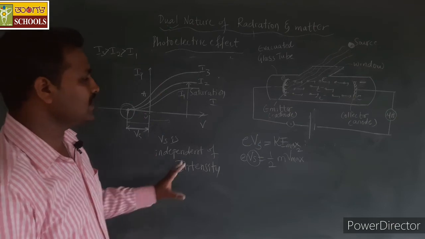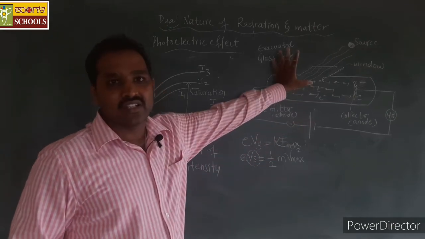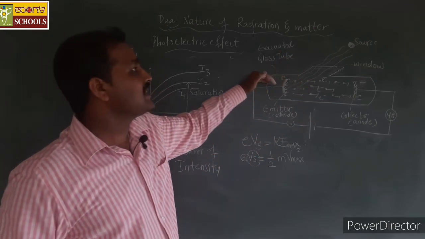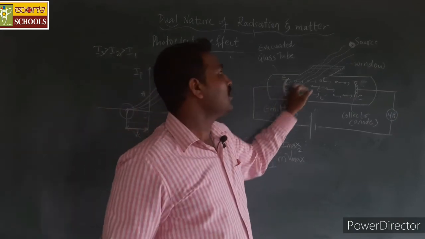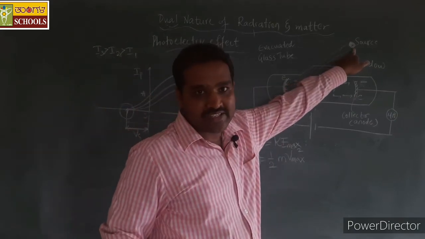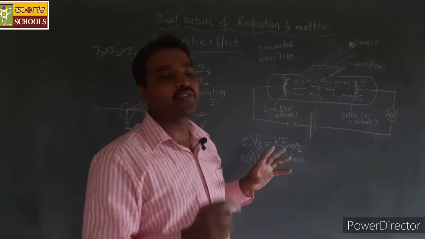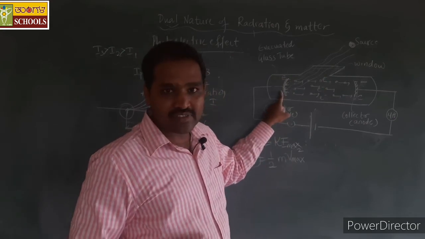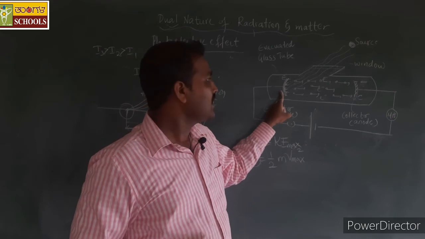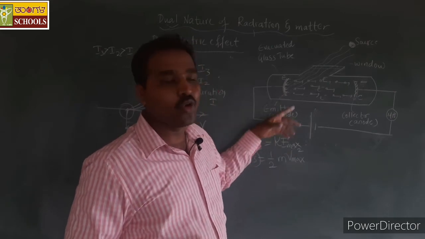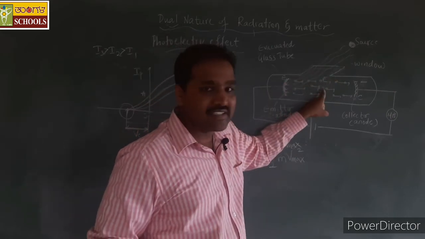Here the stopping potential is dependent on the energy. Energy is again dependent on the frequency of the light radiation and the nature of the surface. Nature of the surface means the work function of that metal surface. The stopping potential will be more if the kinetic energy is more.